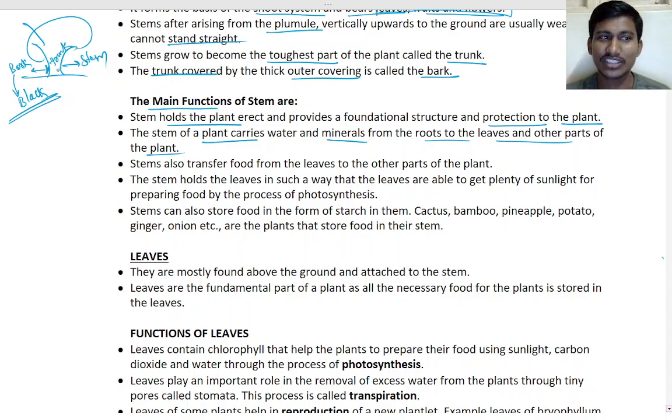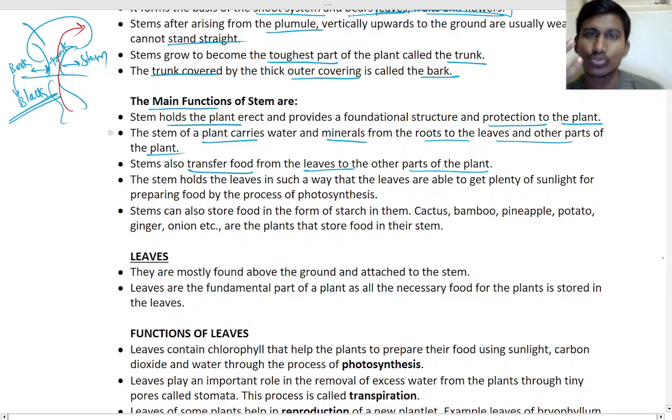Yes, through the stem. Roots are there, the root will take the water and inside it will go to the leaves, isn't it? So from the roots, then through the stem, it will go to the leaves. The stem also transfers food from the leaves to the other parts of the plant, right?